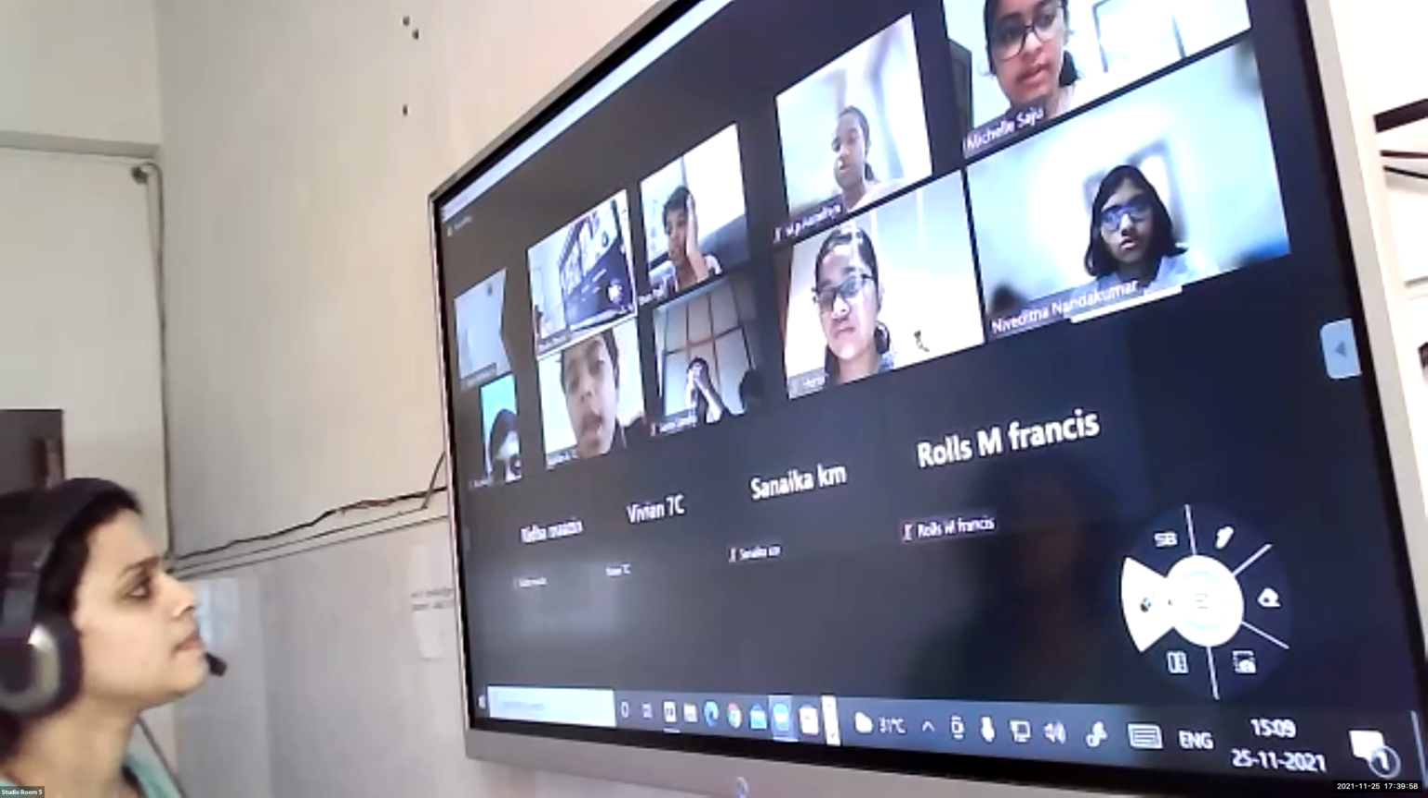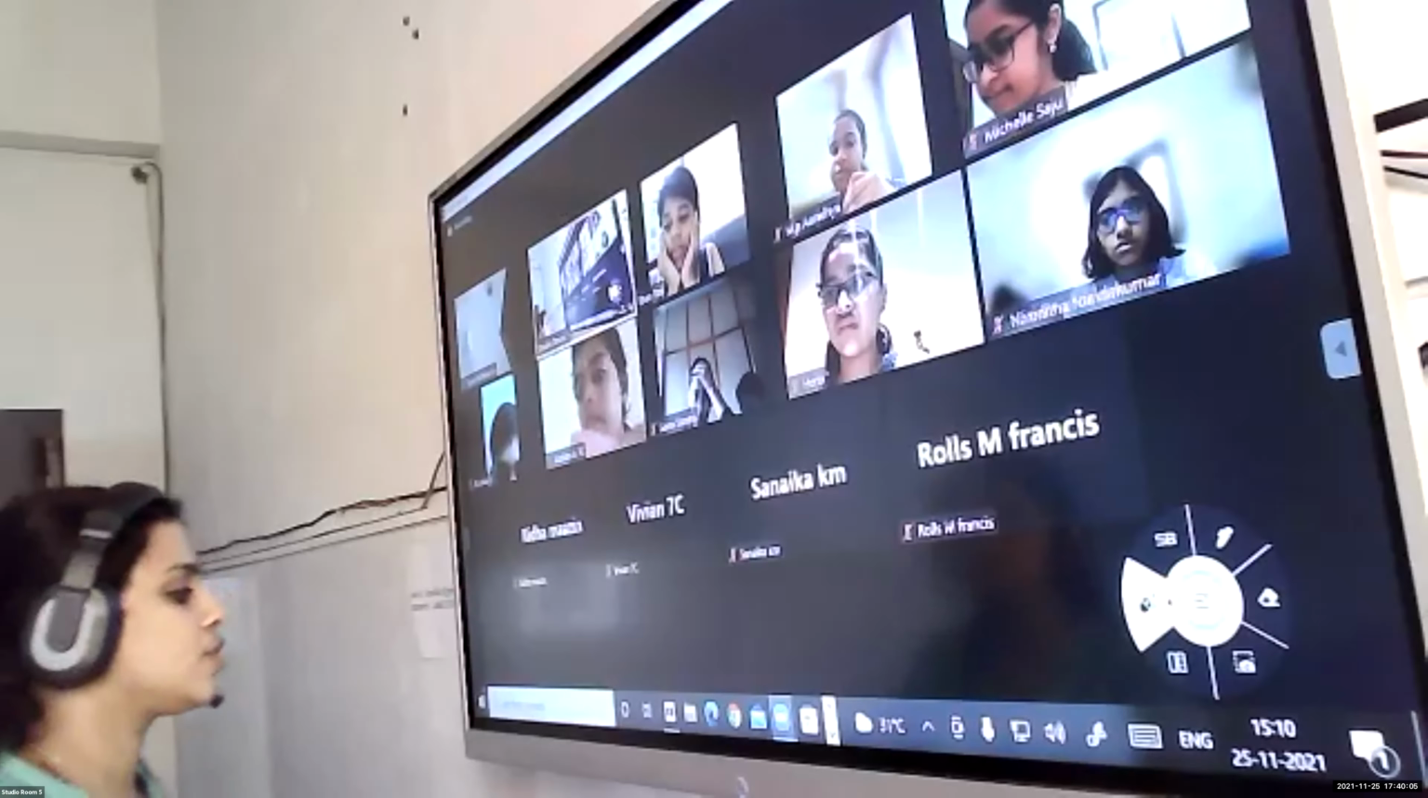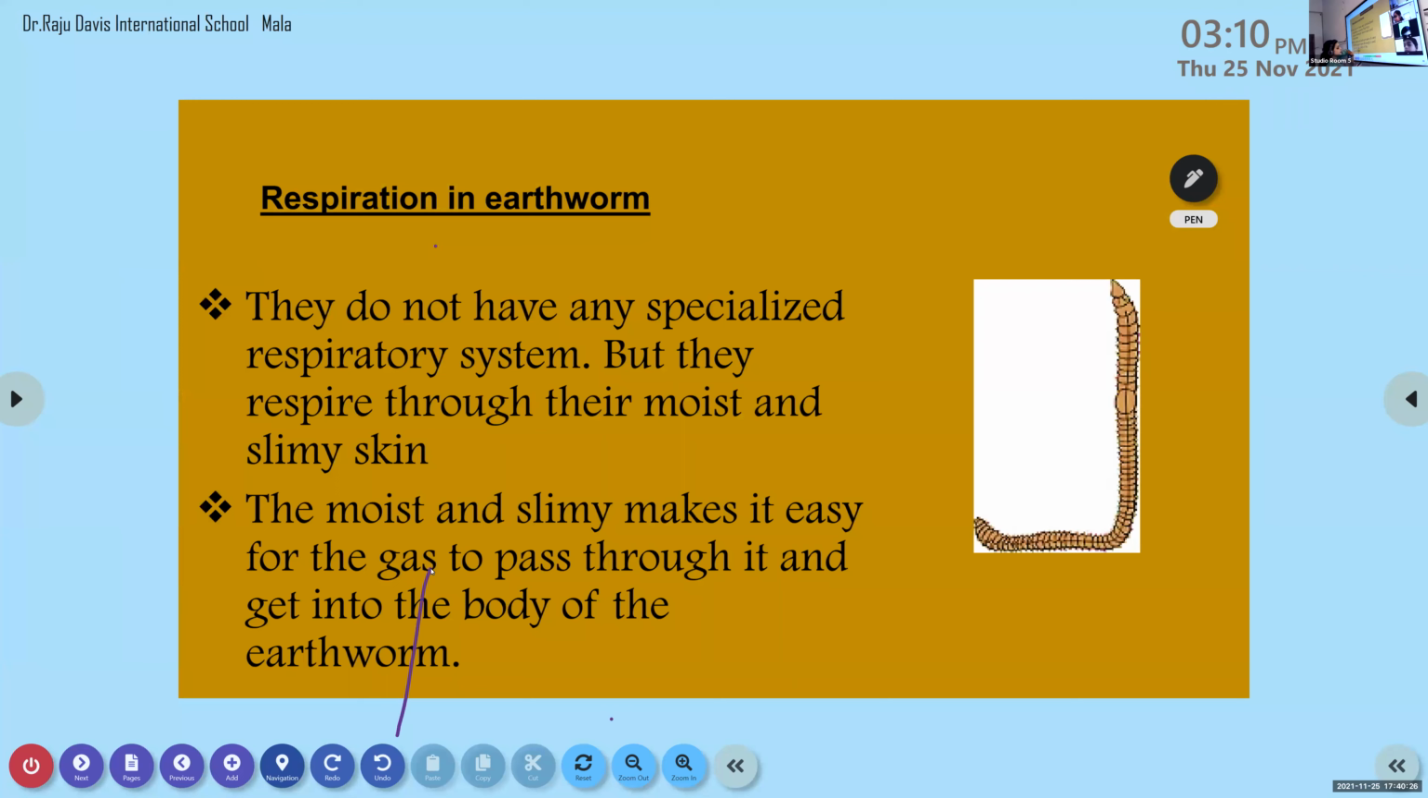Okay, and where do you find these earthworms? Ma'am, in soil. Moist areas or in the soil, on the surface of the soil, you can find the earthworm. And what about the respiratory system in earthworm? That is what we are going to discuss today. Okay, so let me share the screen. So, respiration in earthworm.